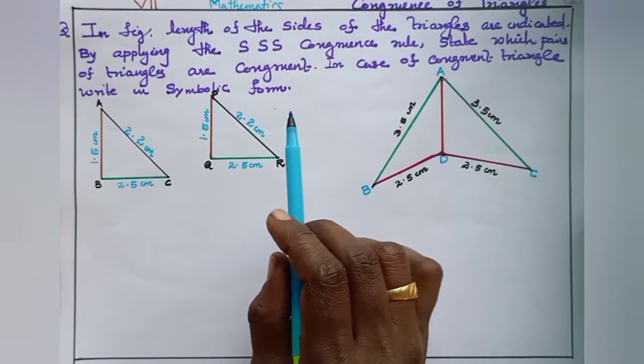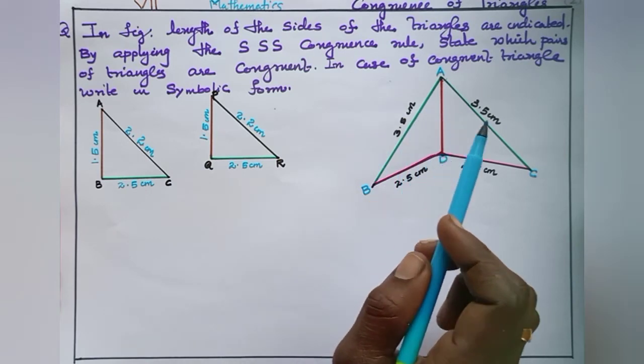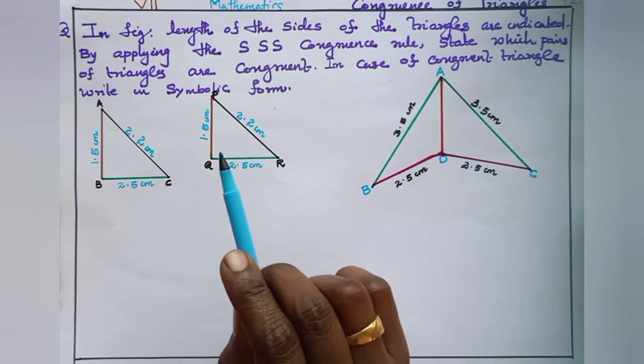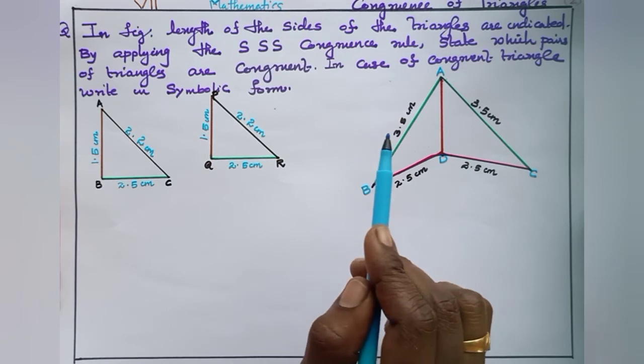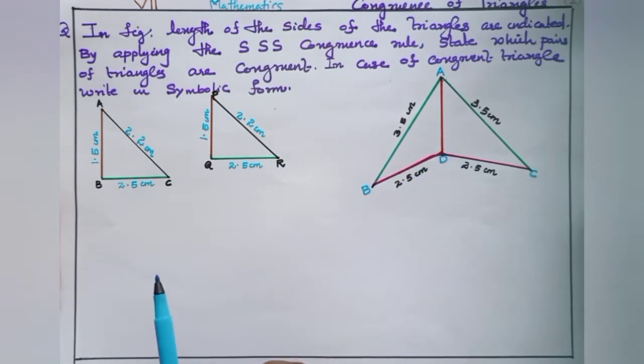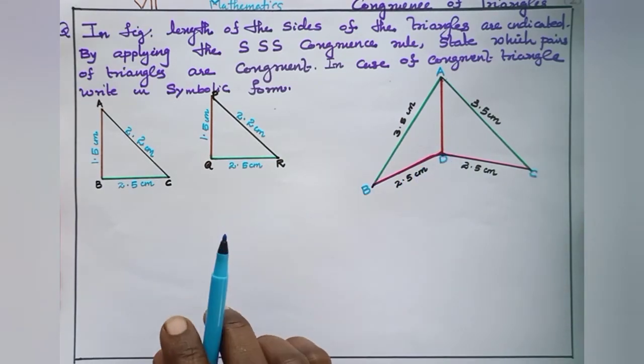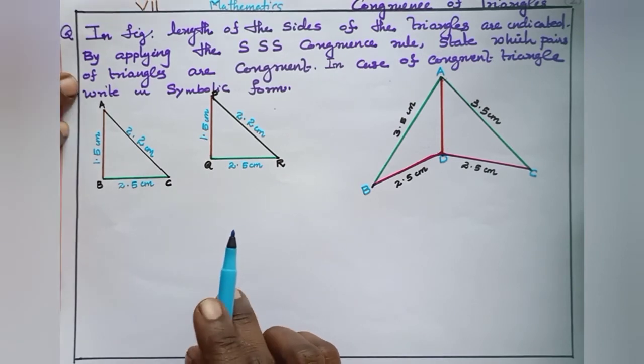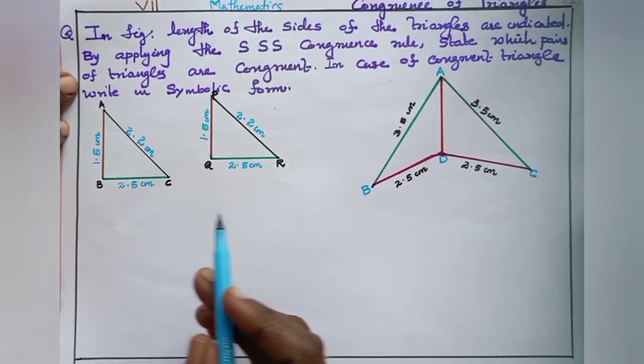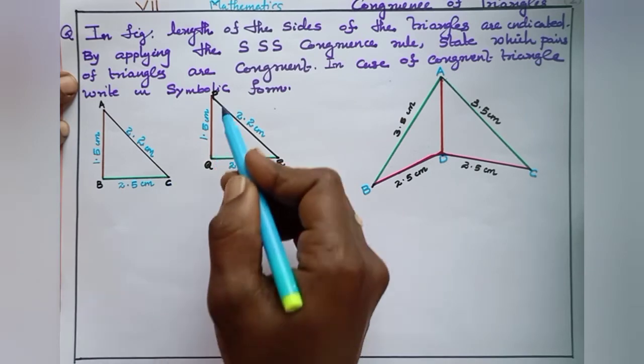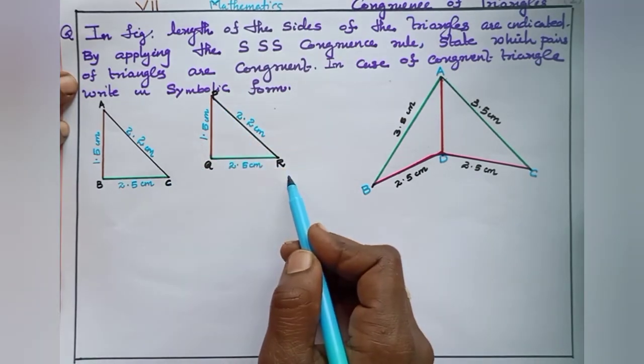In the figure, lengths of the sides of the triangles are indicated. By applying the SSS congruence rule, state which pairs of triangles are congruent. In case of congruent triangles, write in symbolic form. So here given triangle ABC and triangle PQR.